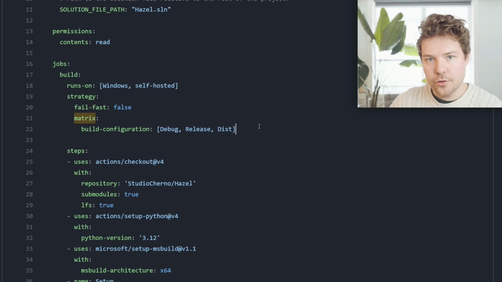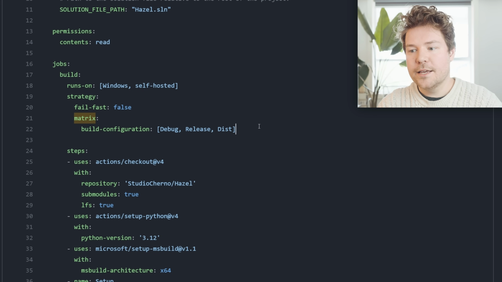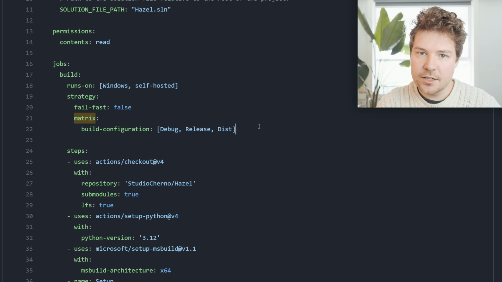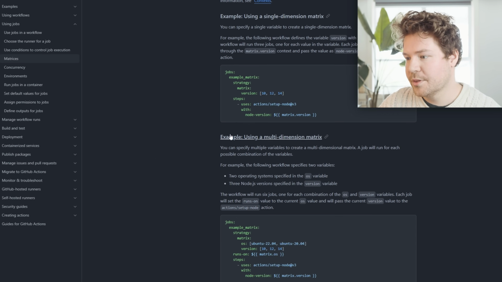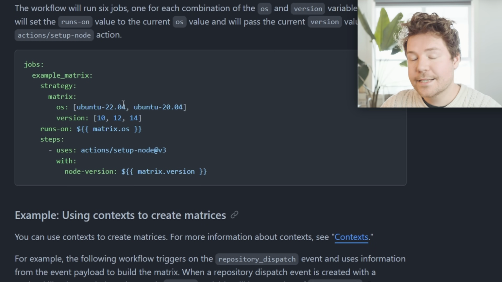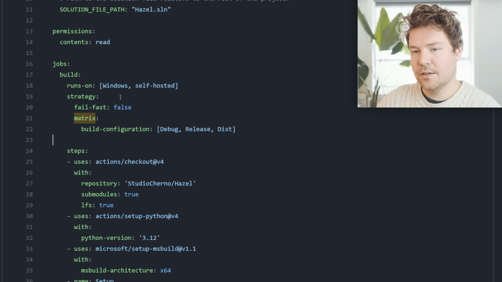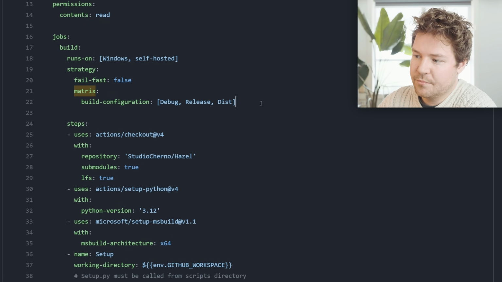And so what a matrix lets you do is specify a series of different parameters, and it will automatically run every possible combination of these. Probably the documentation is more useful. So in this example, where we have 2 different OSs and 3 different versions, it's going to run that 6 times, because it's going to run these 3 versions for this, and then these 3 versions for this. So every possible permutation is going to be run. Now in this case, it's only 1-dimensional, we just have these 3, but it will run these potentially in parallel and show the results to me as 3 different runs of this workflow. So that's really helpful because of course, I need to test all of these.